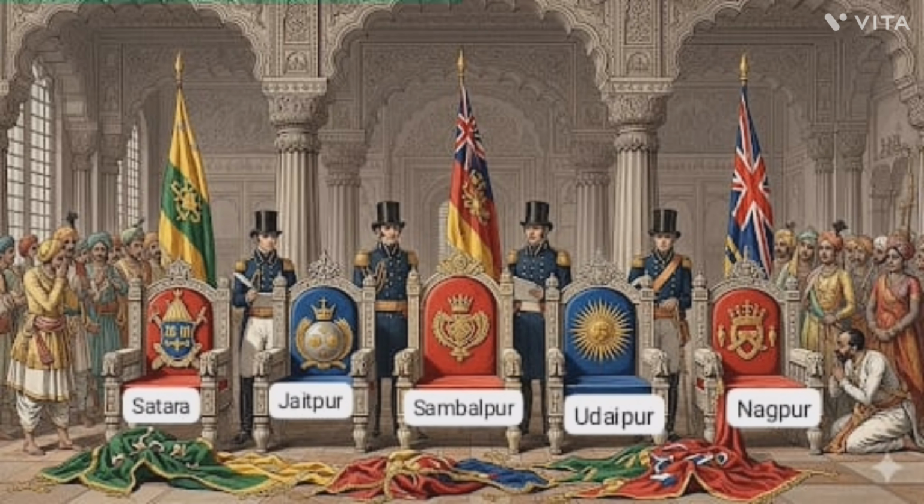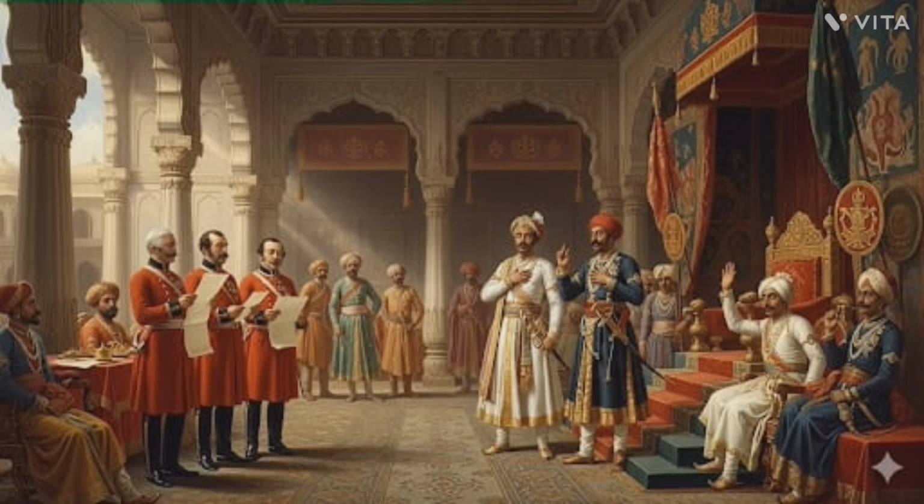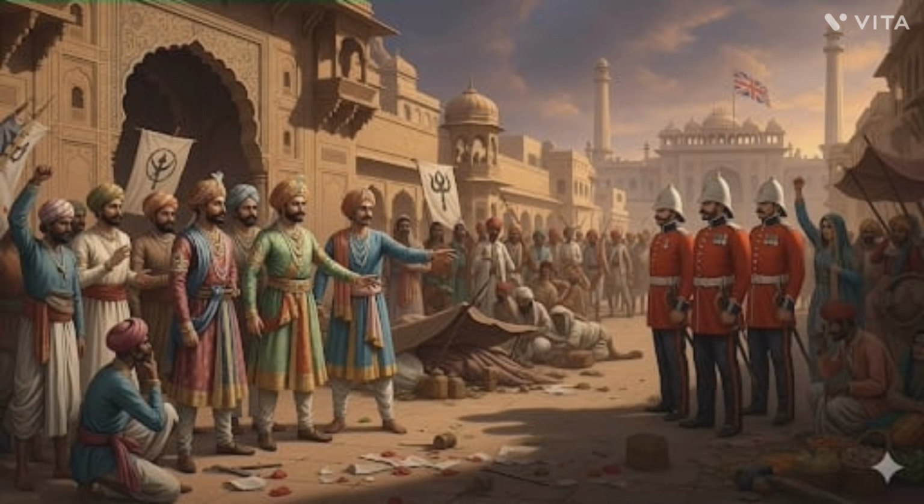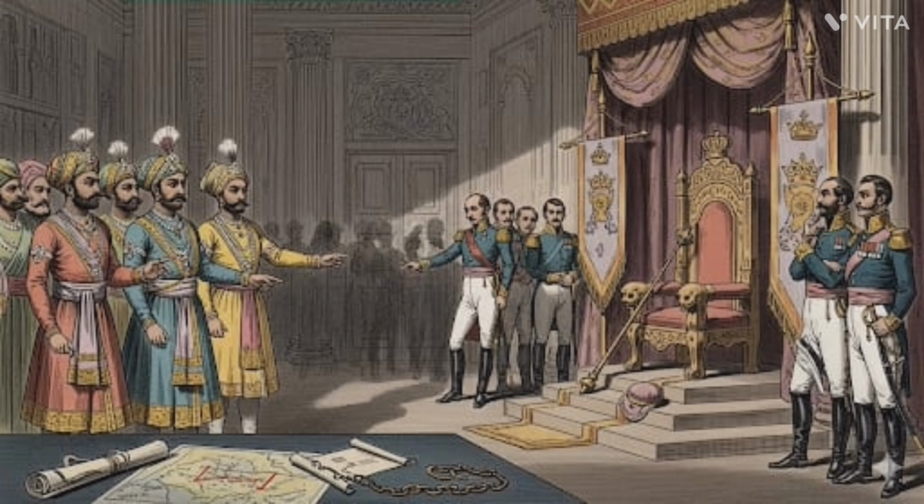The other prominent states which were annexed by applying this doctrine were Satara, Jaipur, Sambalpur, Udaipur, and Nagpur. The principle of lapse was also applied to take away the titles and pensions of the rulers of some states. Regal titles of the Nawabs of Carnatic and Tanjore were taken away. This caused discontent among the rulers as well as among the people in general. The rulers of Indian states believed that their states were annexed not by the application of the Doctrine of Lapse, but by the lapse of all morals on the part of the British.